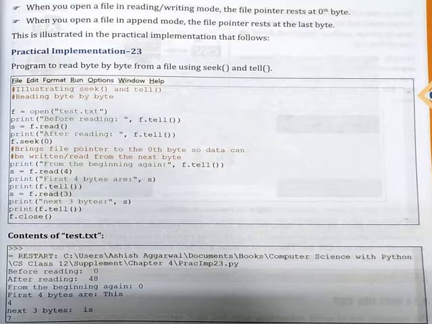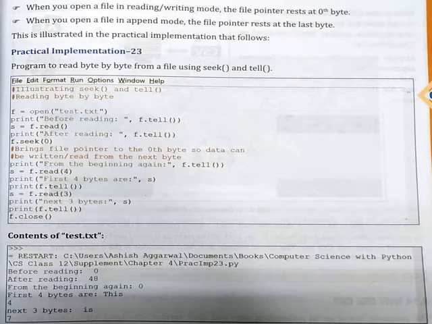Program to read byte by byte from file using seek and tell. That means now we would be making use of a file and we would be picking up data byte by byte. Okay. f is equal to open test.txt. That means we are simply making use of a text file. We are skipping the mode, that means it will be opened in a read mode.